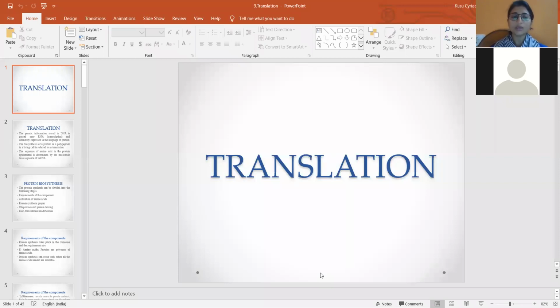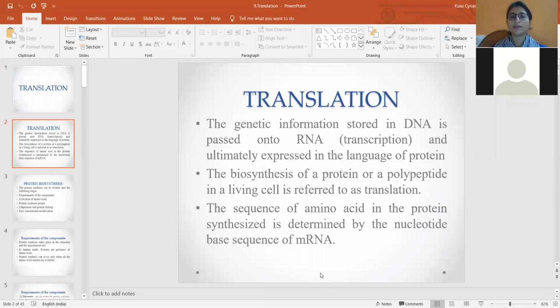We'll start with the steps of translation. As you know, the genetic information stored in the DNA is transferred to RNA, that is mRNA, during transcription, and ultimately this mRNA is expressed in the form of protein.